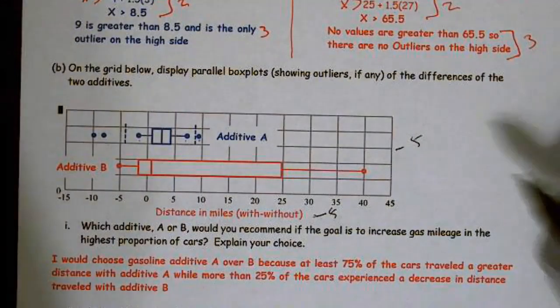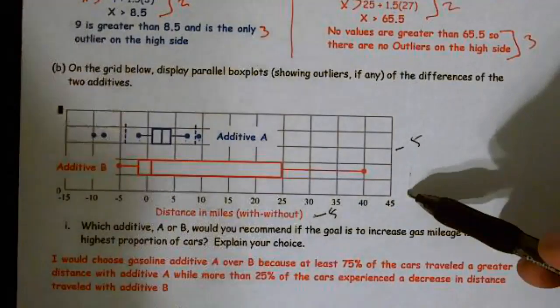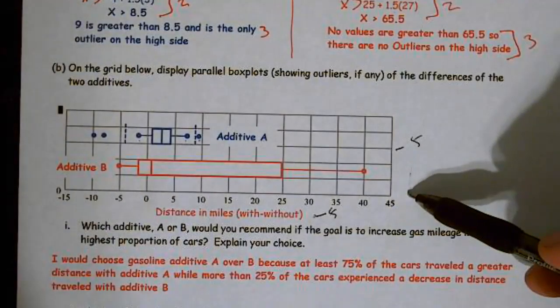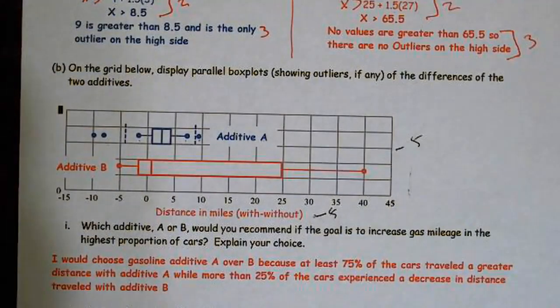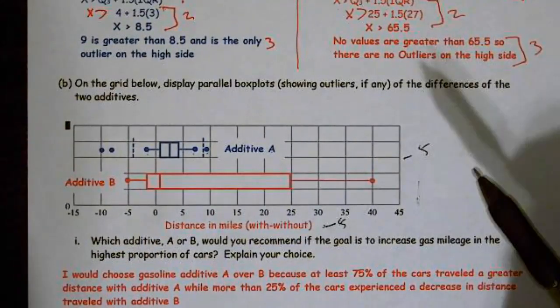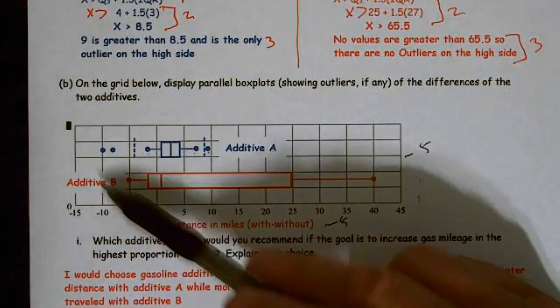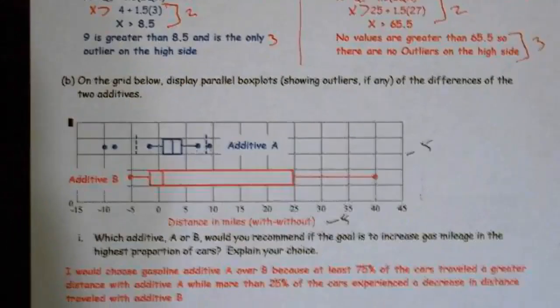I know that I needed a fence up here at 65. It doesn't fit on the graph. And then I need a fence for additive B, and that's on the low side at negative 42, and negative 42 didn't fit.